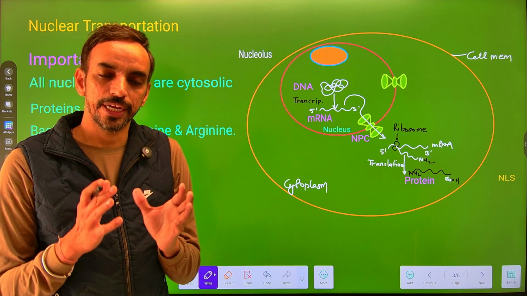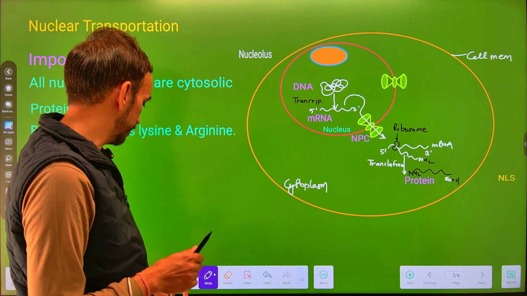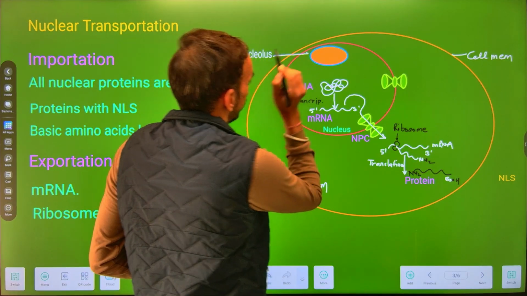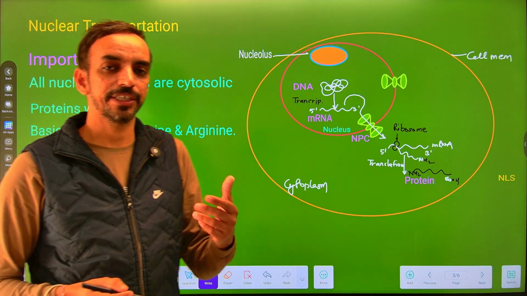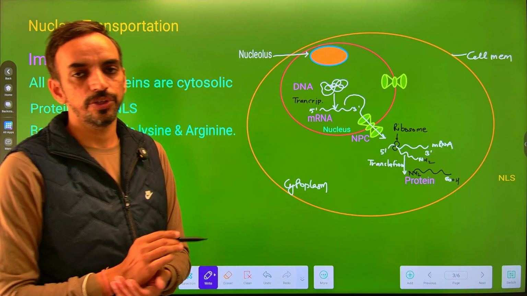Now, as we all know, within the nucleus there is a presence of another structure which is called the nucleolus. That was first discovered by the scientist Fontana, and it remains present within the nucleoplasm.